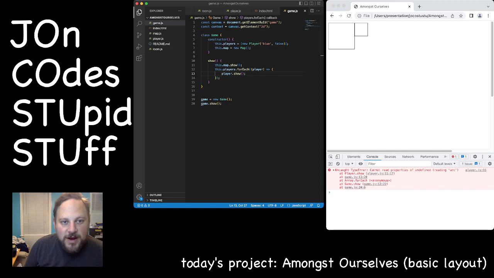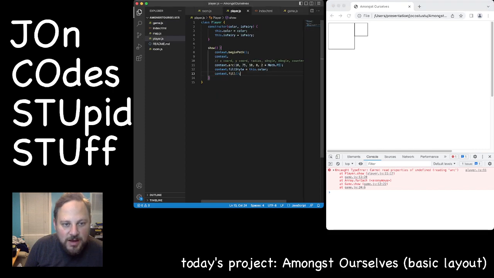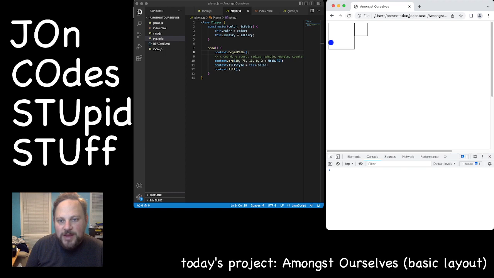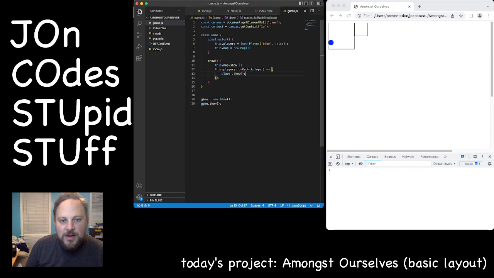Let's go back to our player. Oh no, what do? Context.arc. Oh, haha. We got this little hanging thing there. We don't want that. Try again. Hey, our player is now in the room and he's blue. Can we make another player? We can, but he's going to be in the same spot.